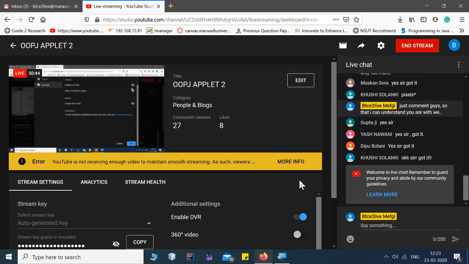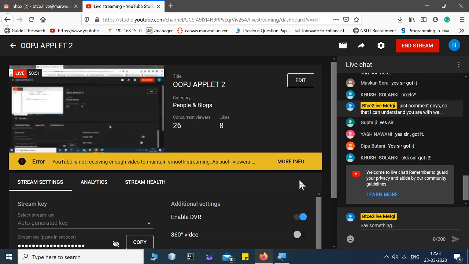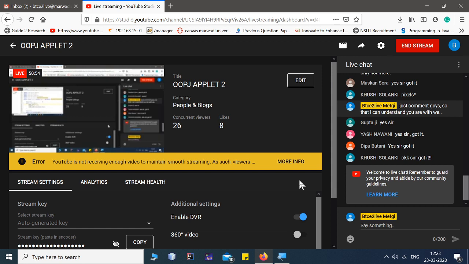Just comment guys, have you followed the entire program to create your own paintbrush, where we have used mouse motion listener as an interface. Inside that, we have overridden two methods, mouse dragged, mouse moved, and we have written the utility of mouse drag, means whenever you click and move, it will draw something on your screen.